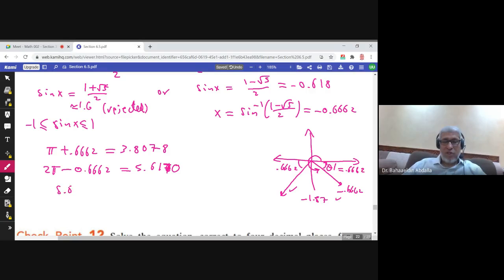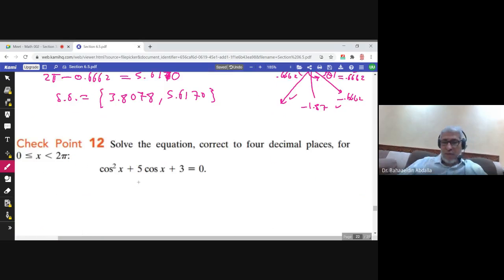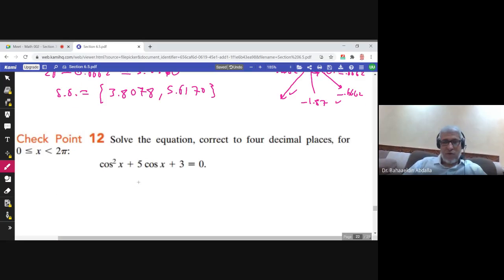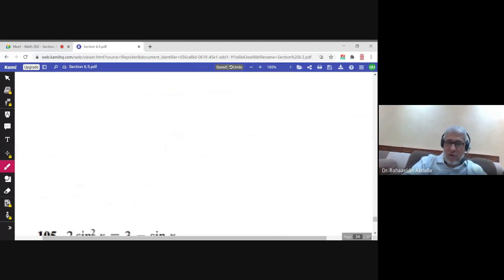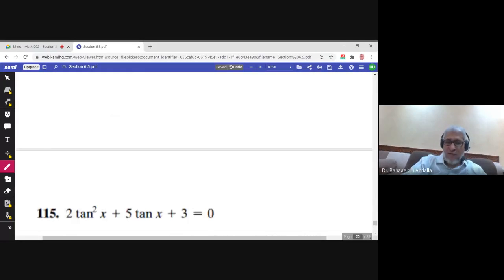So the solution set of this equation would be two angles in radians, 5.6170 and 3.8078.